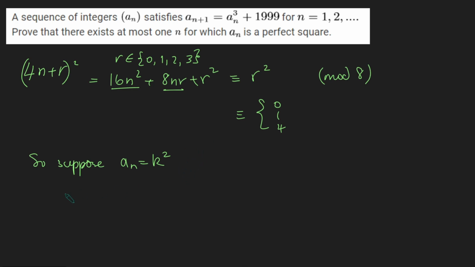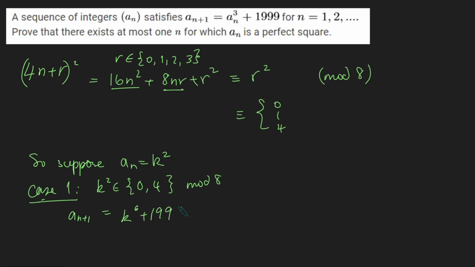Now, what we're going to do is case 1, where k^2 is 0 or 4 mod 8. Because obviously we know it's got to be one of these three numbers. What happens here? Well, let's look at a_(n+1), which remember is a_n cubed plus 1999, so k^6 + 1999.